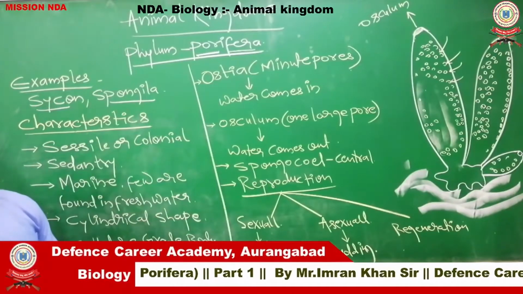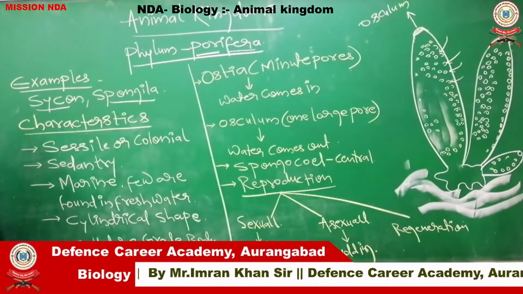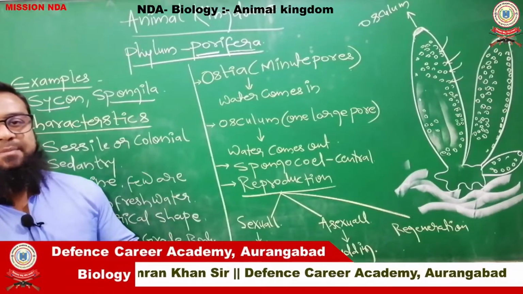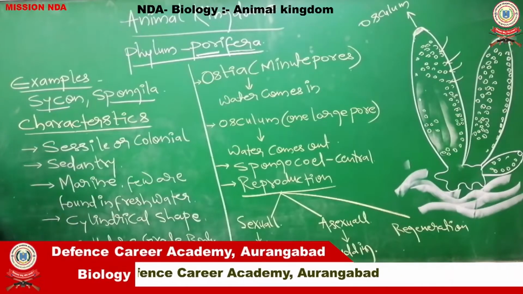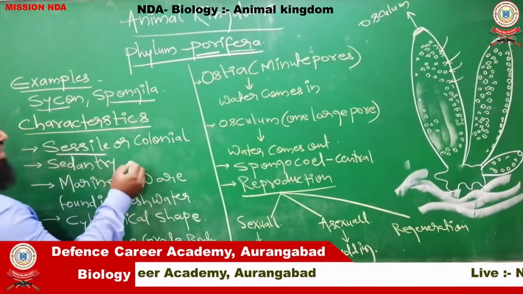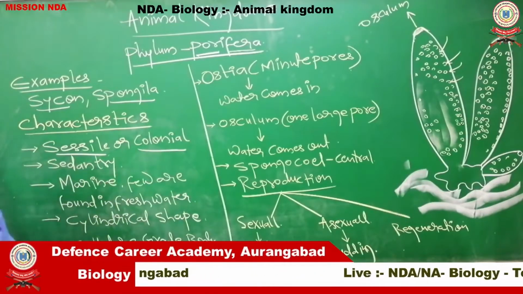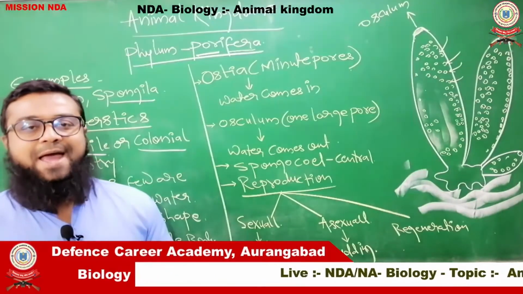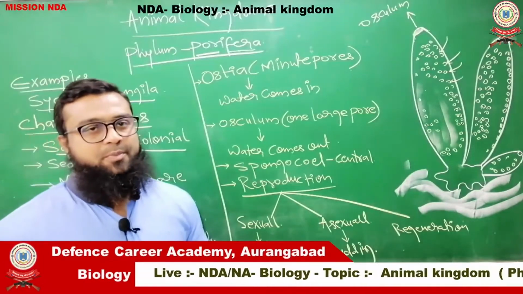This comes under Porifera. As far as their peculiar characteristics are concerned, Porifera are sessile or found in colonies also. Sessile means they live alone, and colonial means they live in colonies or in a group.